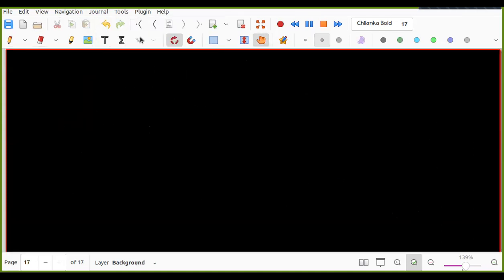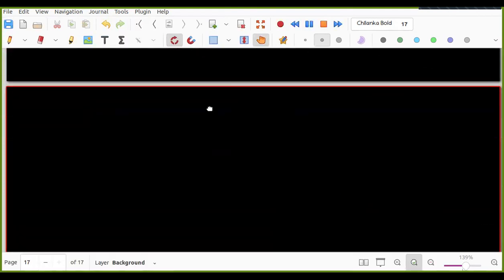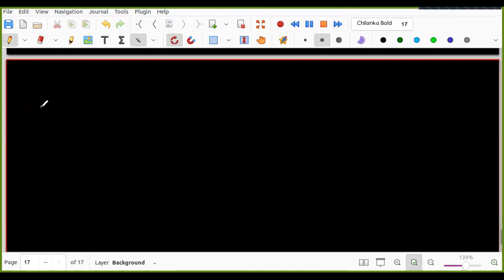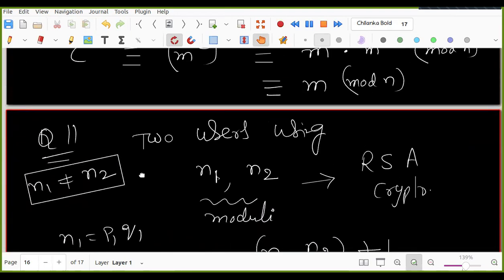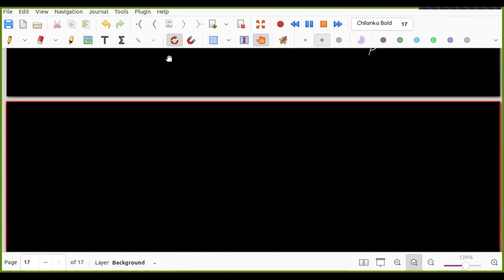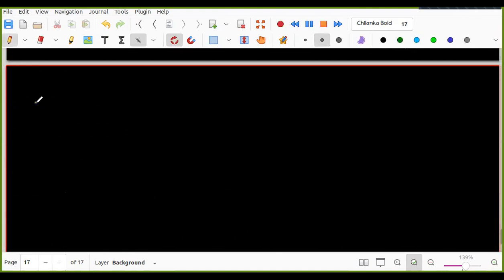Very simple, but I wanted to discuss. Like that, very nice problems. Now it is another interesting problem. I'm not giving it as a problem, I'm explaining directly to reduce the time. Question number 12. Suppose that n is the modulus.